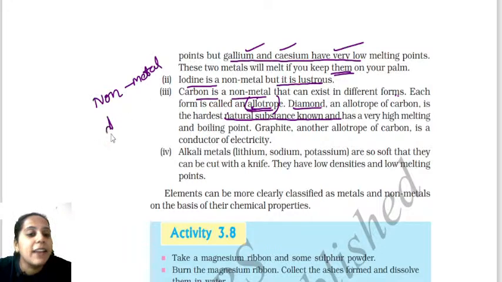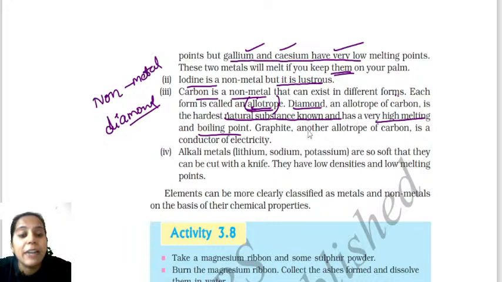The hardest non-metal is the diamond, because diamond is one of the allotropes of carbon. You should know about it. Diamond is an allotrope of carbon and it is the hardest substance ever known. It has a high melting point and also a high boiling point. You cannot melt it very easily.